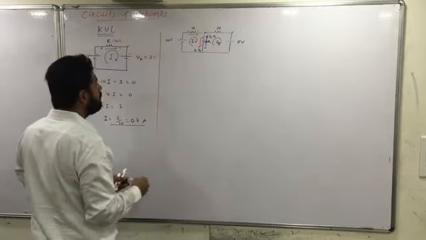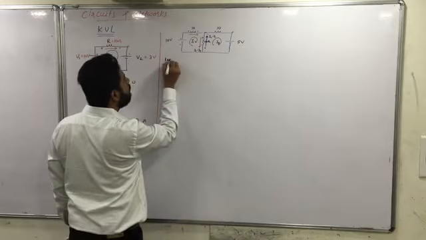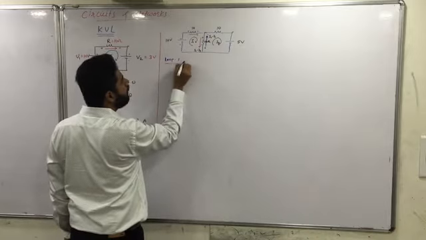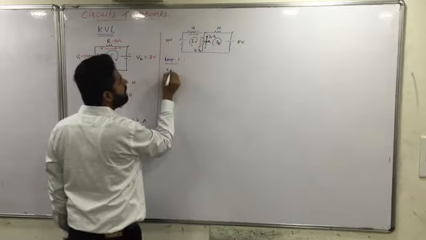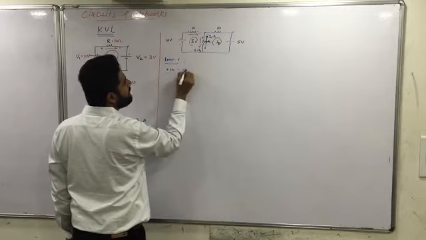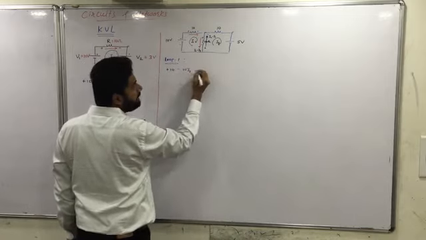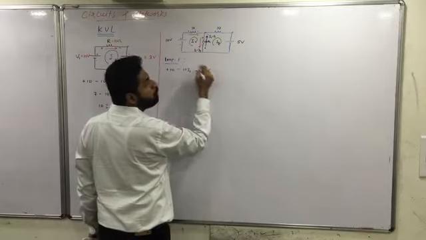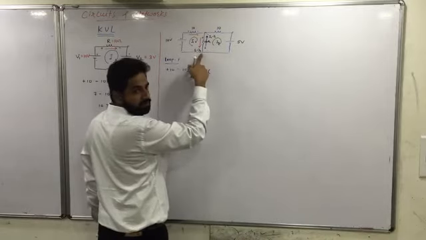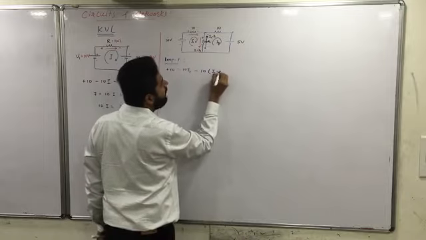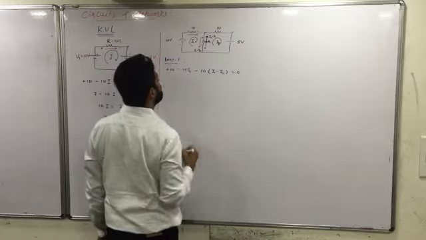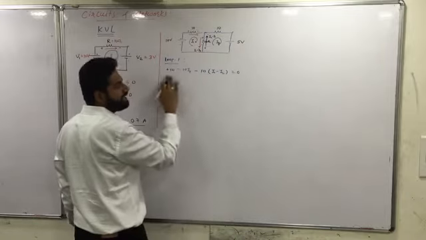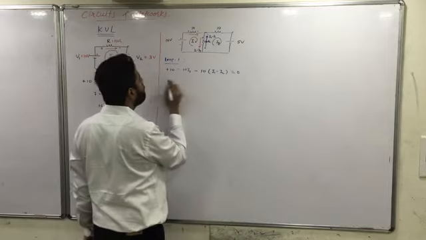So now let's write down the KVL equation in loop number 1. In loop number 1, I'll say that it's plus 10 minus 10 I1, going from plus to minus, that's minus 10 into what is the current? It's I1 minus I2, which is flowing into that branch. It is I1 minus I2. It is equal to 0. So we have got the equation. We can get I1 and I2. Fine. I am not going to solve it.